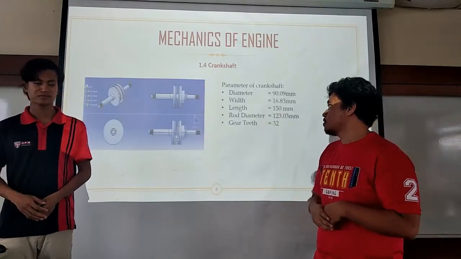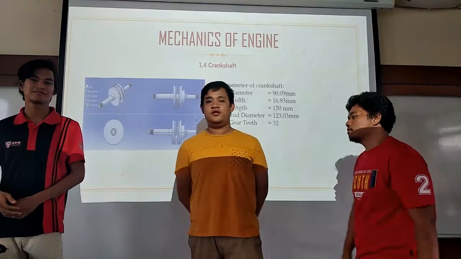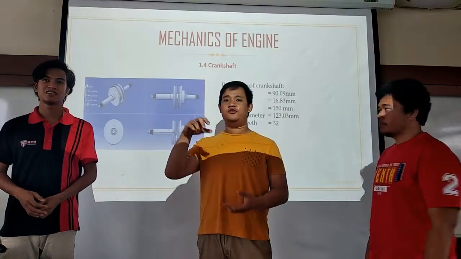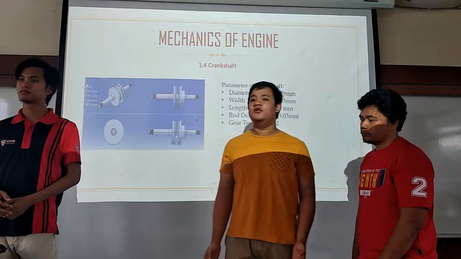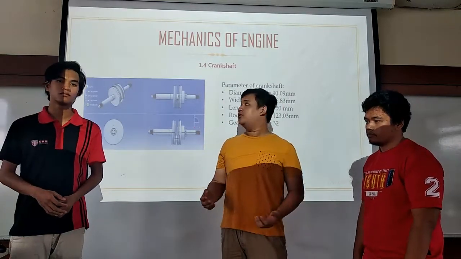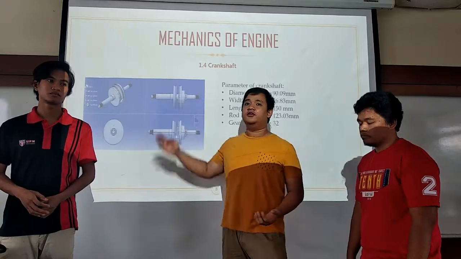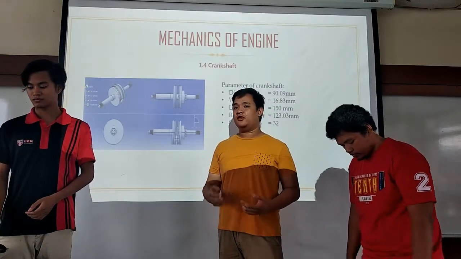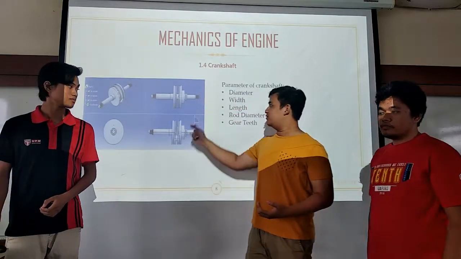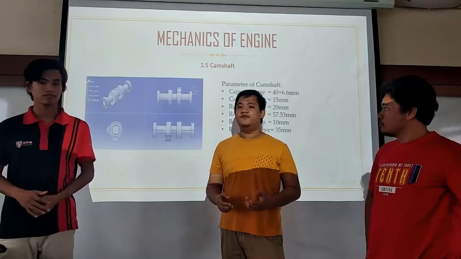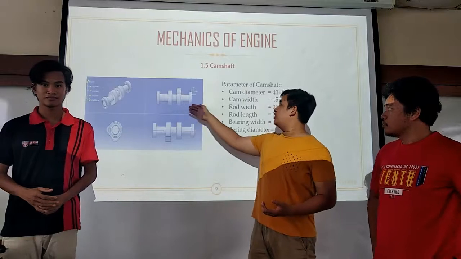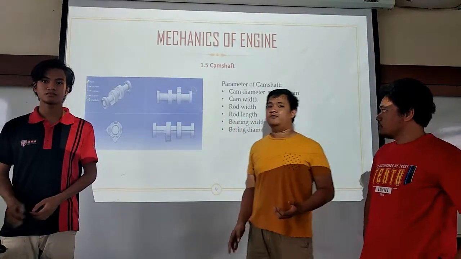The next one is the crankshaft. It is attached to the connecting rod, and it converts reciprocating motion into rotary motion. We also have a gear here, which will connect to the camshaft. This is the camshaft, where it will rotate and open and close the valve. So this is the picture, and this is the parameter as before.